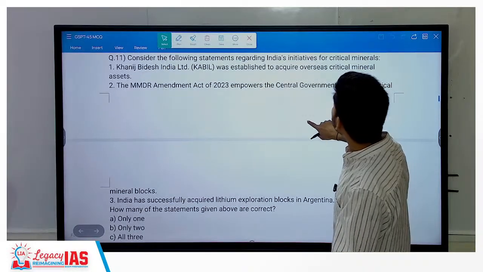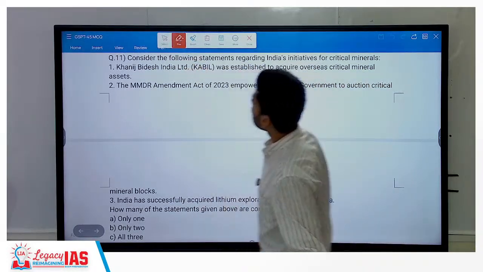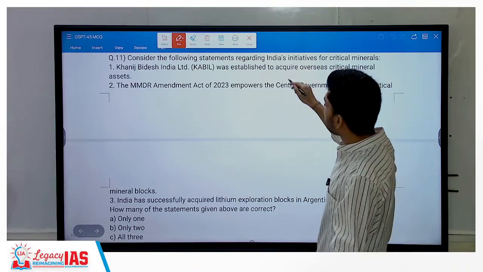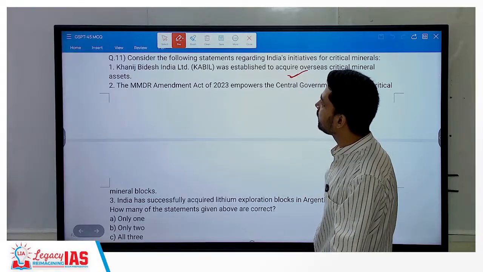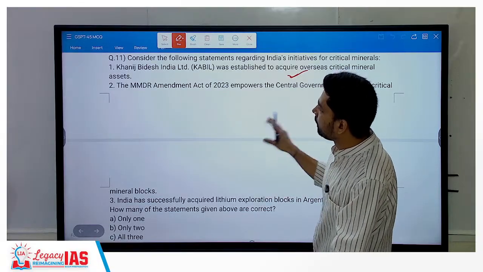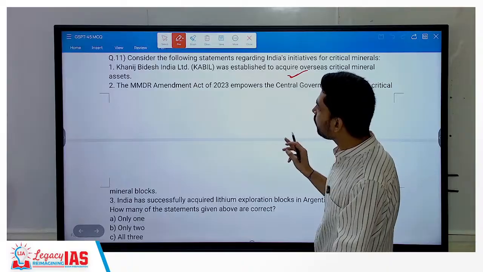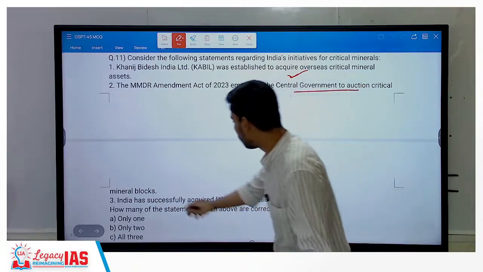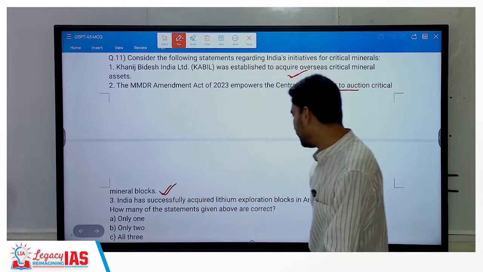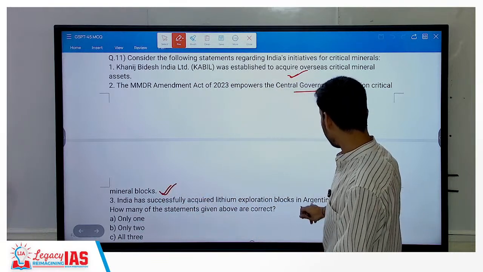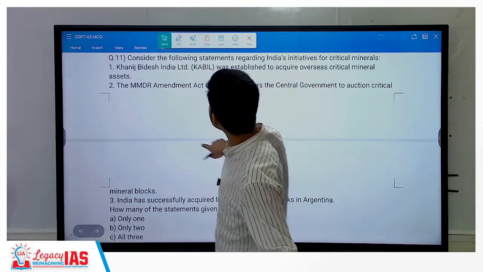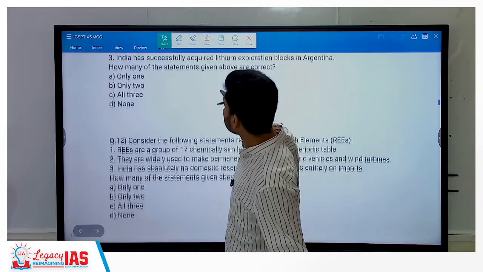Then regarding India's initiative for critical minerals, Khanij Bidesh India Limited was established to acquire overseas critical minerals. That is correct. That's why we created this organization. The Mines and Minerals Development and Regulation Amendment Act of 2023 empowers the central government to auction critical mineral blocks. That is also correct. India has successfully acquired a lithium exploration block in Argentina. That is also correct. So all the three statements, 1, 2 and 3, are correct.